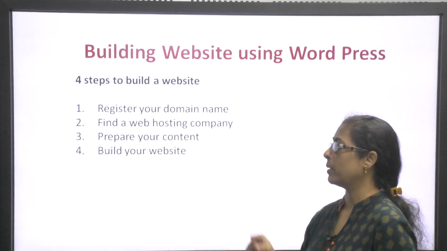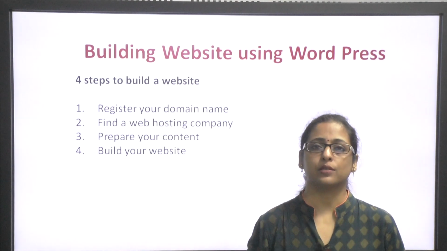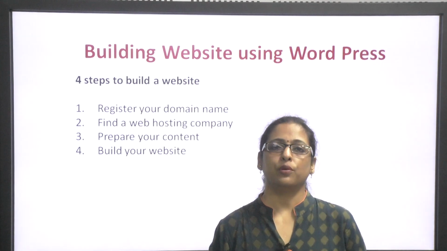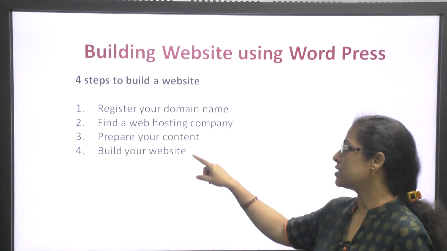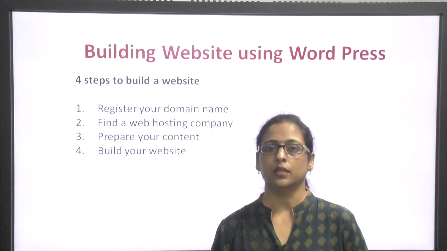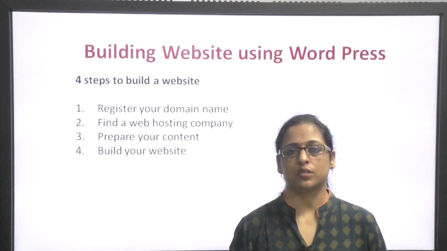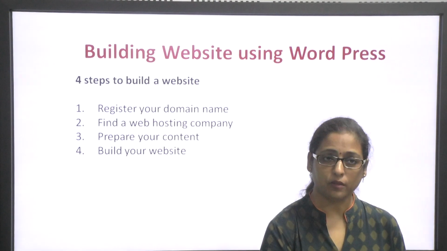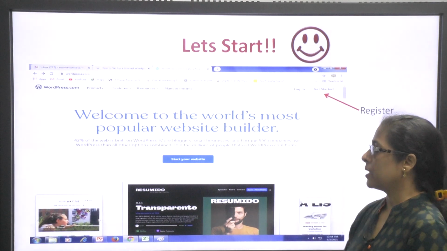Then, finding a web hosting company. As I had discussed, in the case of WordPress.org, you would not require a web hosting company. However, if you are opting for WordPress.com, then you will obviously need the web hosting company. Then preparing your content is the third important step, and then building your website, and then publishing it is the fourth step. Now, moving ahead, let us start with the first step.